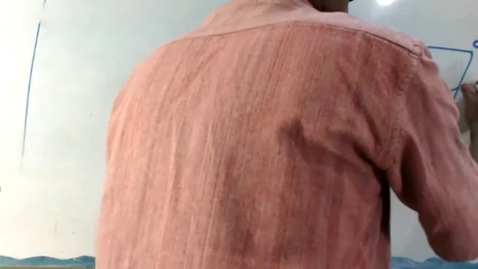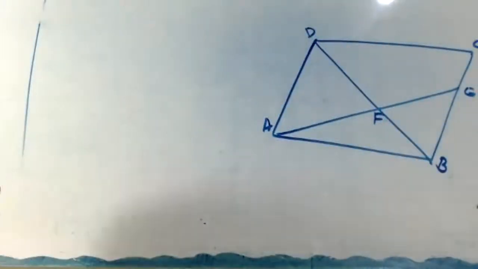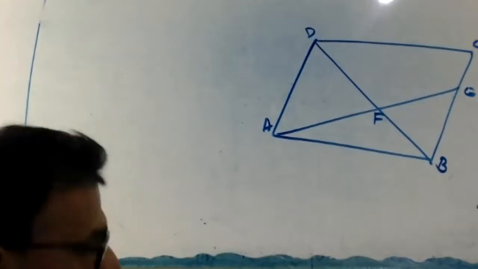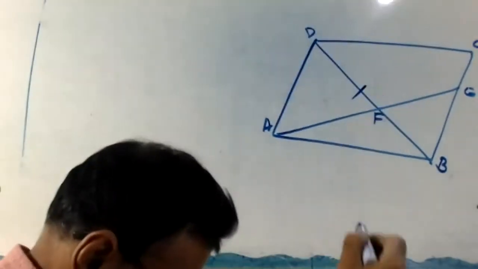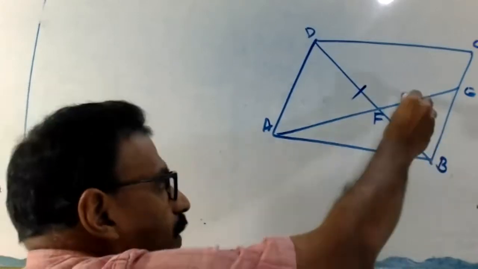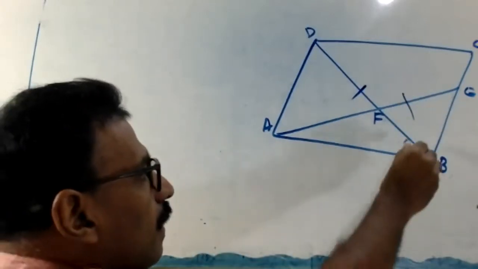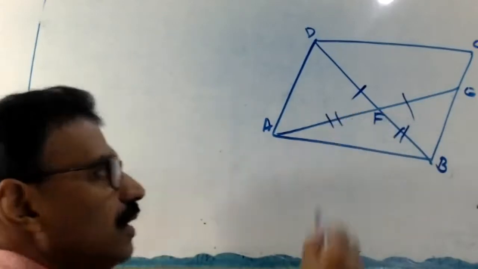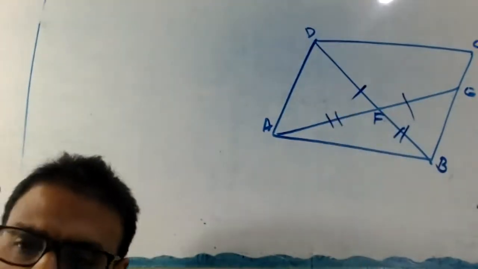Okay, you got? You all got the figure. ABCD is a parallelogram. Look at here. A, B, C, D. This is E. Here is F. Okay. Then what you have to show? DF into EF. This one equal to FB into FA. So try to show these triangles are similar. Okay.